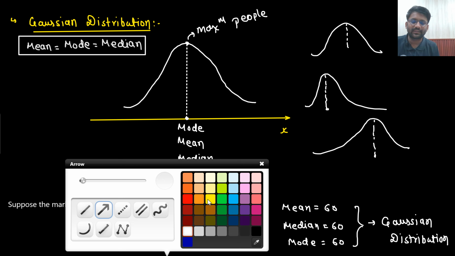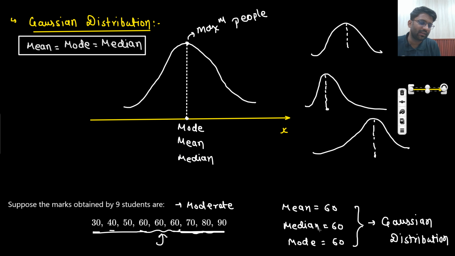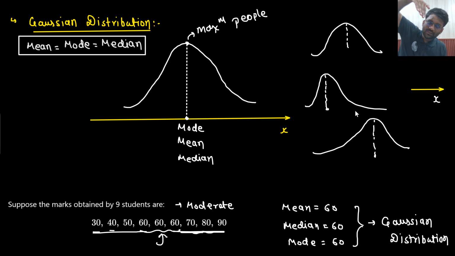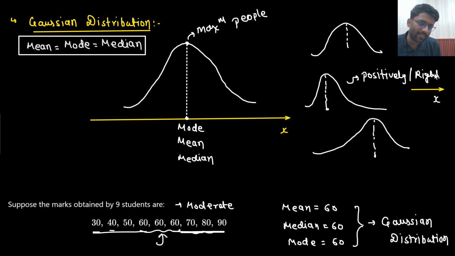If you make axes, then this is the axis we make. So it is skewed towards the positive x side. Skewed means it is falling down like this. So this is known as Gaussian, and this is known as positively skewed distribution. Positively skewed or right skewed, because it is on the right hand side. So positively or right skewed.